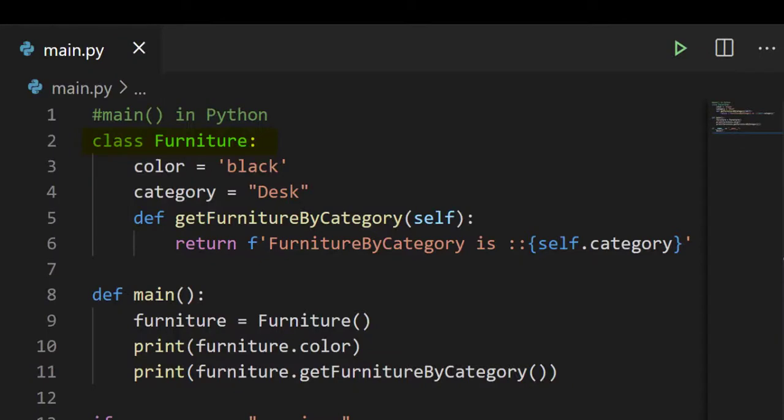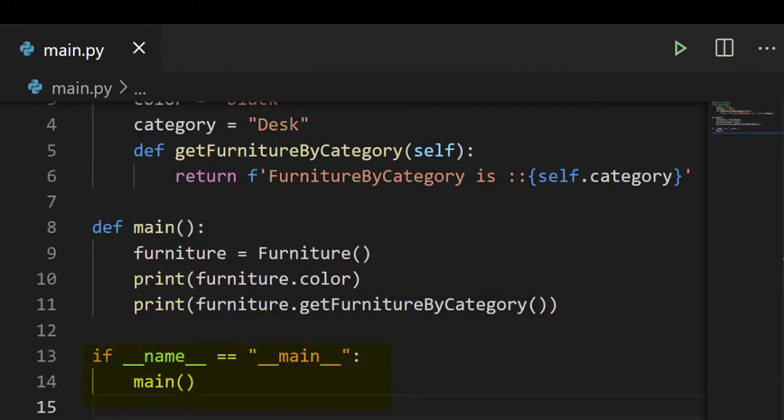In class Furniture, there is a state, that is color is equal to black and category is equal to desk, and a behavior, get furniture by category. If you want to know about class, state and behavior, you can watch our previous video by using the above card. And this state and behavior are accessed in the main function by creating an object, that is furniture is equal to Furniture. Here furniture is our new object.